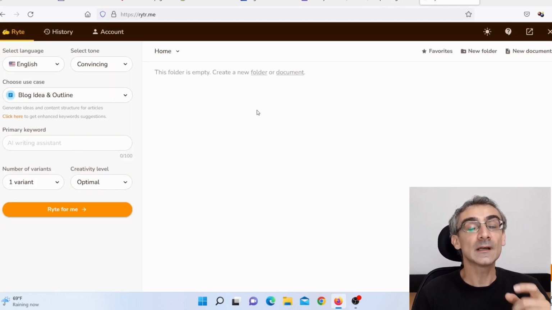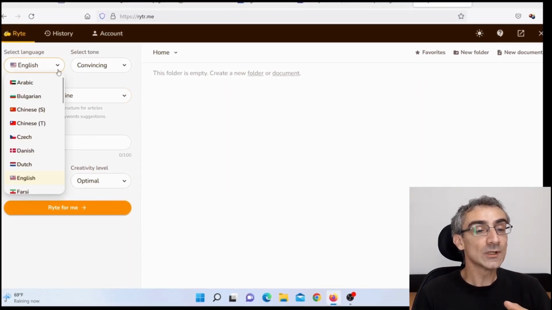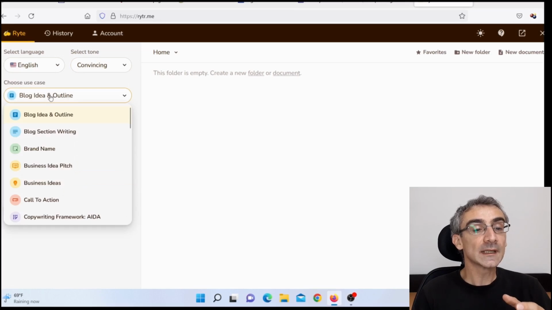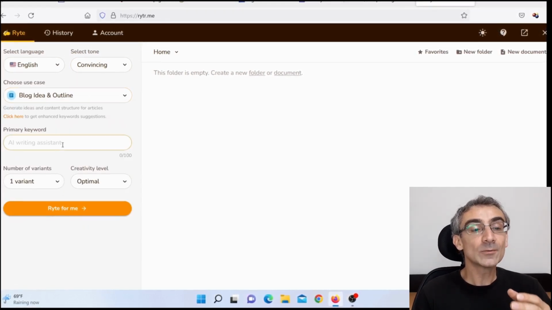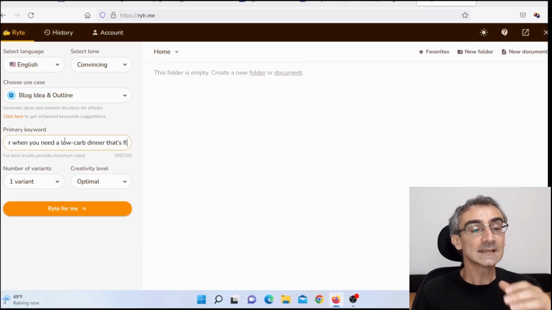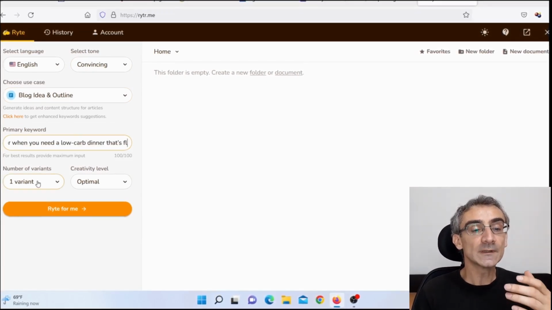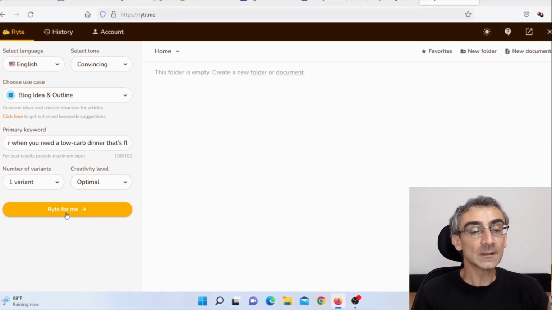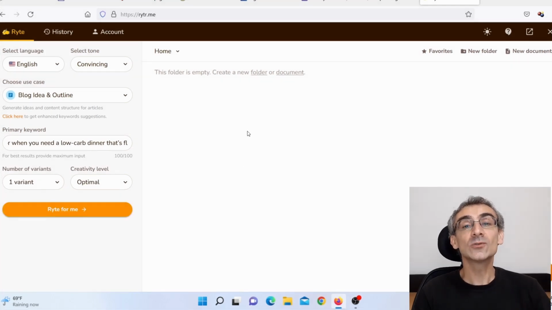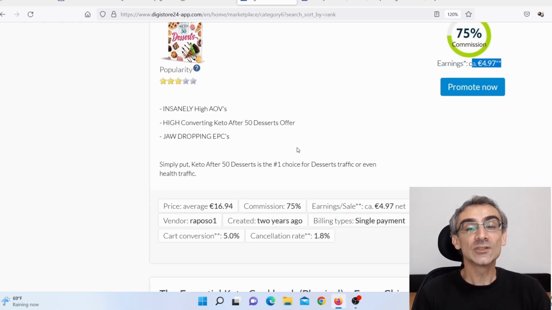Option number two is also free, and it is even better. That option is Writer. You can register for a free account and then choose language, select tone, choose case. I usually leave it as a blog idea outline. Then here you need to add your primary keyword. In this case, it is keto recipe, okay? Choose variations, just one variation, creativity level, optimal. Click here, write for me, and this software will automatically write an article for you that is 100% unique and that you can publish on your blog and use to promote your affiliate products, just like this one.